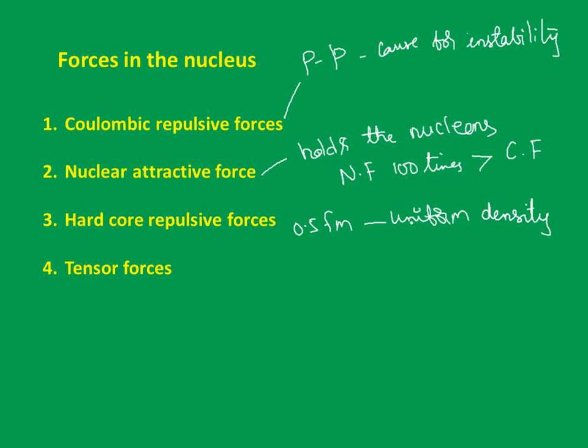So let me explain this once again. When the distance between any two nucleons reduces to 0.5 Fermi meter, then instead of an attraction there will be a repulsive force, and because of that repulsive force, the volume and density of the nucleus remain constant.